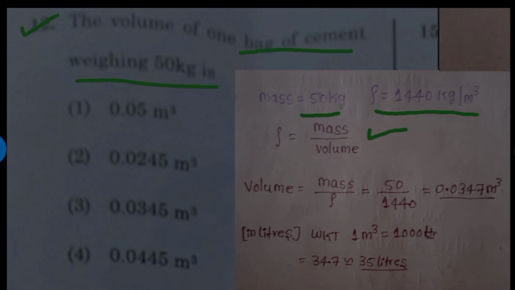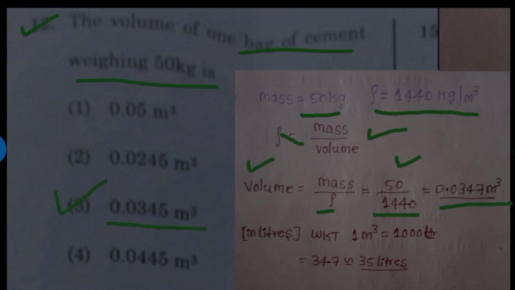So take volume to the LHS side. Then the volume will become mass per density. Mass of cement is 50 kg and the density of cement is 1440. Then the volume of cement will become 0.0347 meter cube. So the nearest value is option C. Hence option 3 is correct.